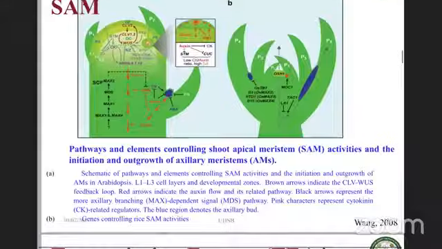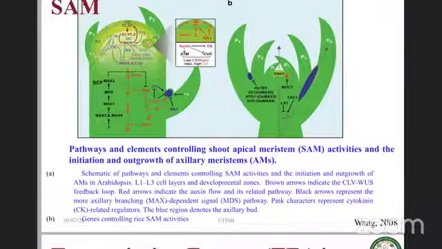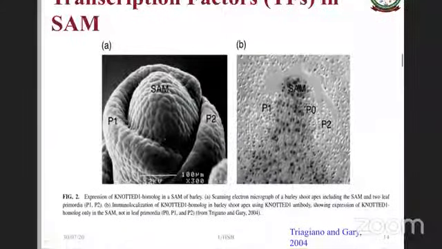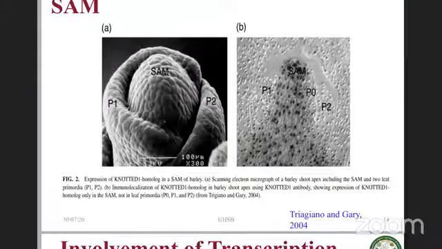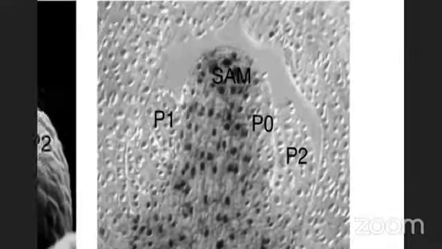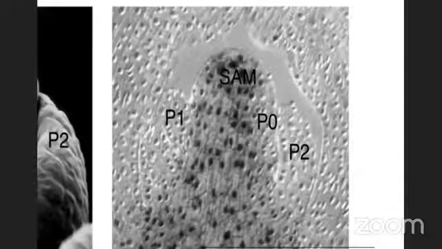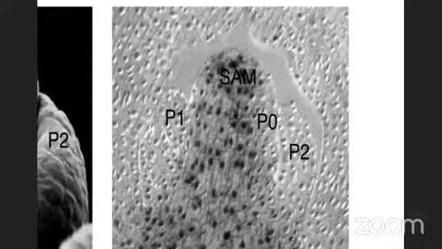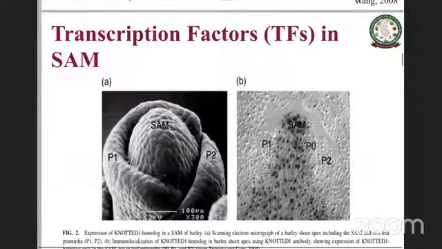In fact, there is quite a bit of data, especially in situ hybridizations of these transcription factors in SAM development, very clearly showing this. For example, I have one slide here. What you see, the dotted black dots here, is the expression of KNOTTED1. You see the expression of KNOTTED1 only in the shoot apical meristem, but not in P1, P2, which are the leaf primordia. It is expressing only in the shoot apical meristem, right? So that's the involvement of KNOTTED.